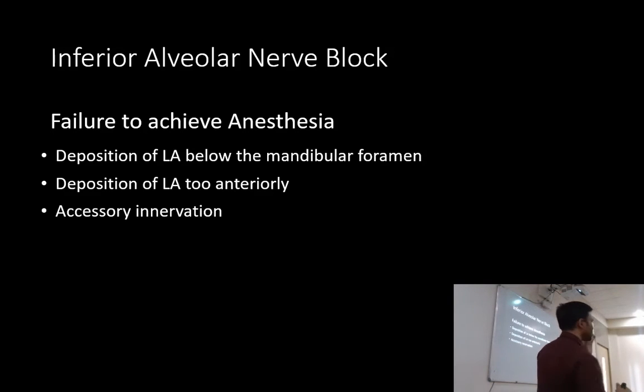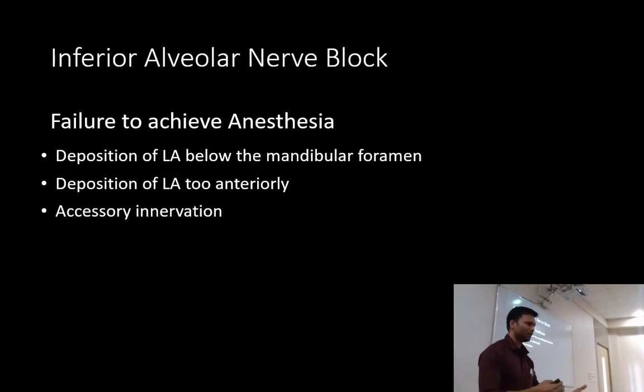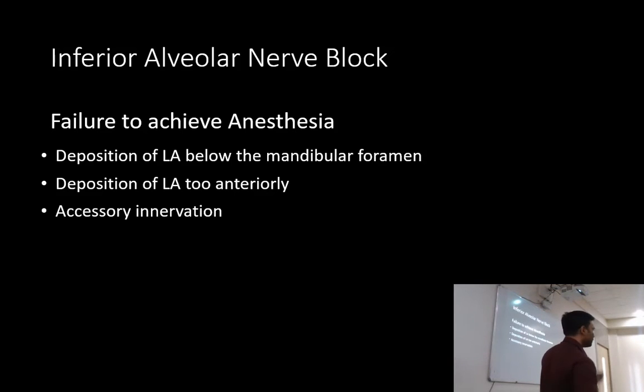So even after a successful inferior alveolar nerve block, the patient might still have pain on lingual instrumentation. You are placing an instrument lingually and the patient might still have pain because the chances are the patient has accessory innervation from the mylohyoid nerve. So what you can do for that is, for whichever tooth is paining, just infiltrate the area lingually. That's it. Those fibers will be blocked and the patient will have no pain. That is the first thing.